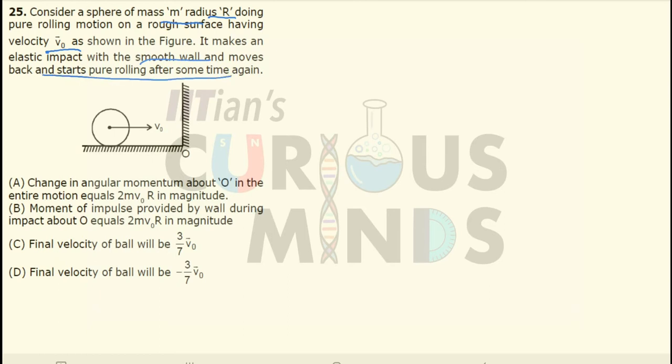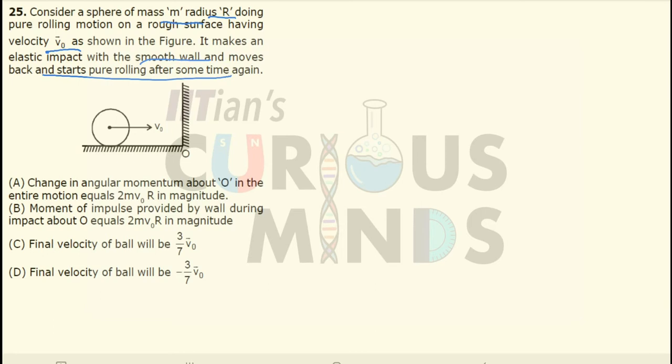After some time again. So we have to find out the change in momentum, or the change in the angular momentum, and we have to find out the final velocity of the ball. And we have to find out whether the moment of the impulse provided by the ball during impact is 2m v naught r in magnitude.